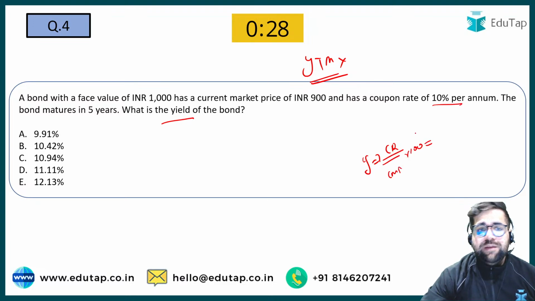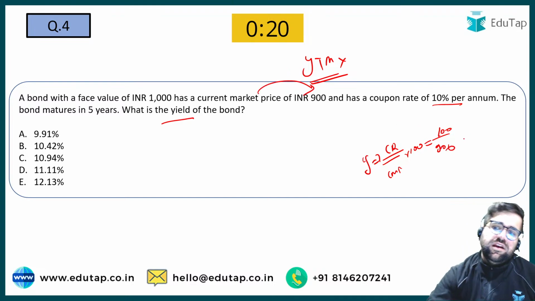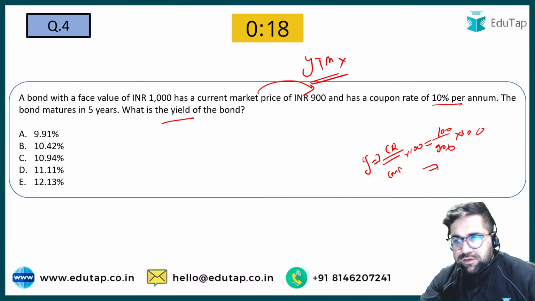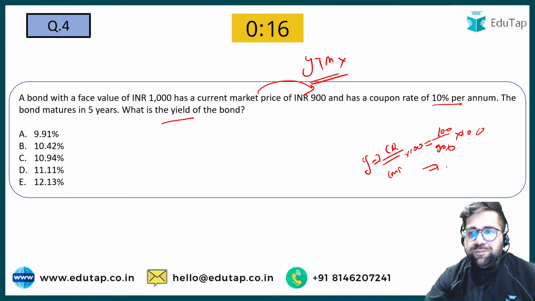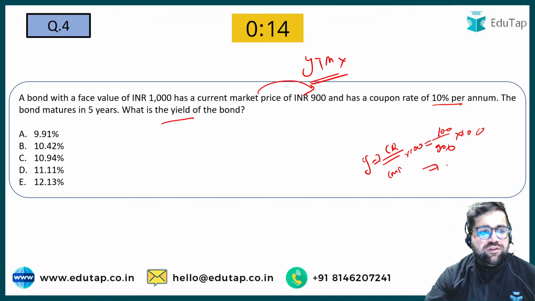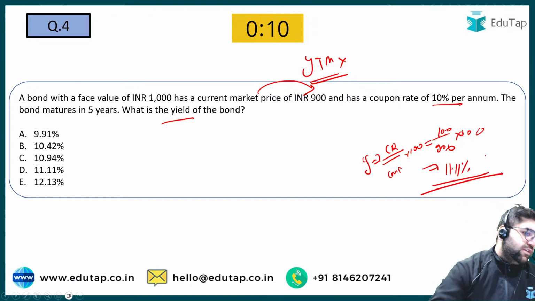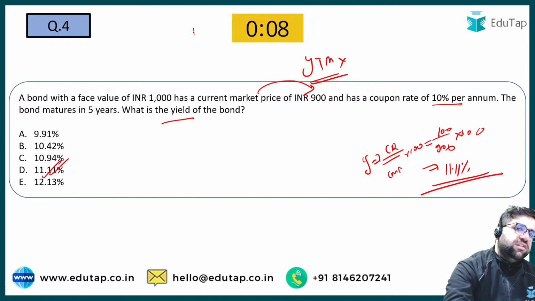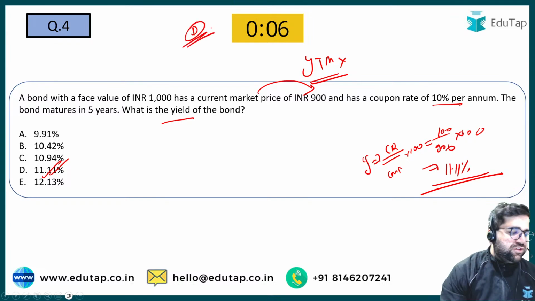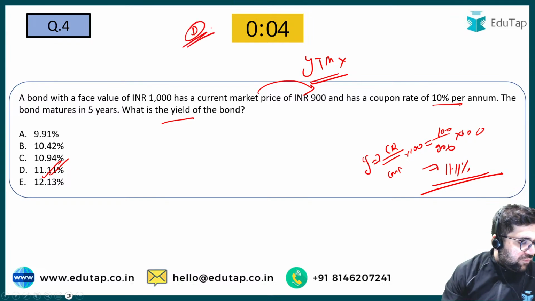So 10% of 1000 will be 100 only, and the current market price is 900, into 100. Definitely 1 by 9 is 11.11%. So answer will be 11.11% only. A very basic question. This level of question you can expect in your exam too. The answer will be option number D.